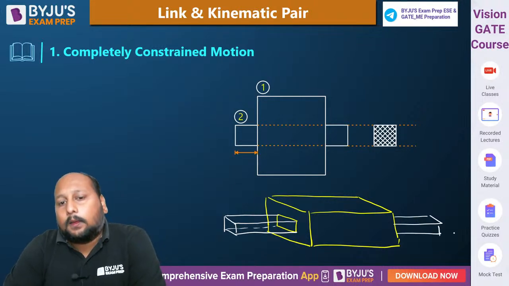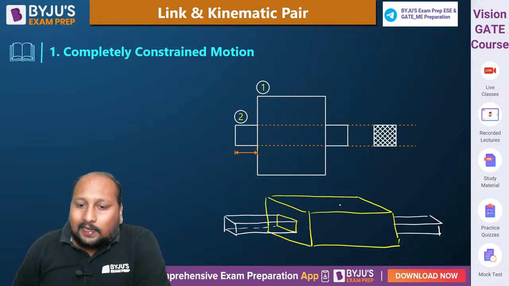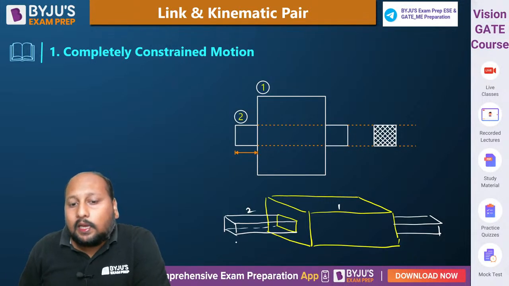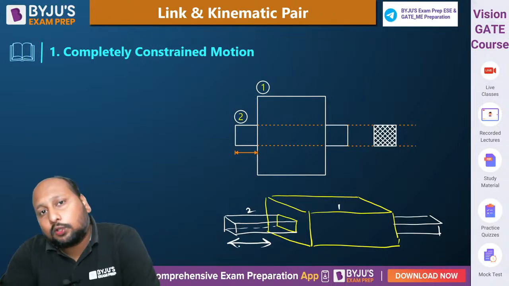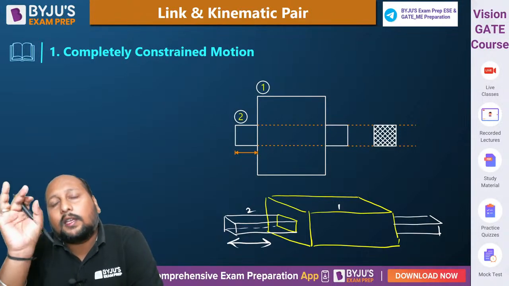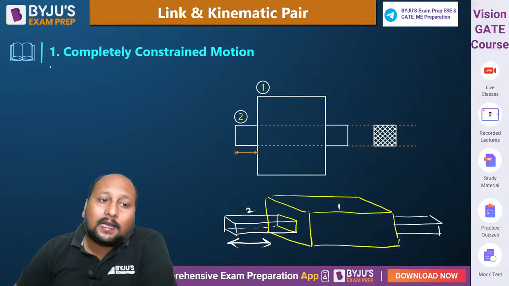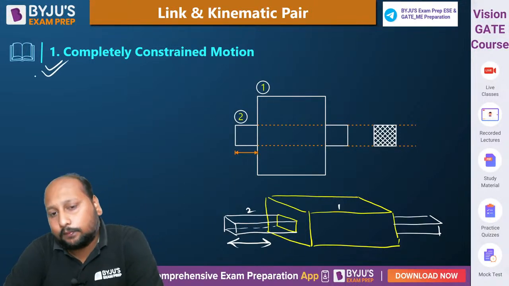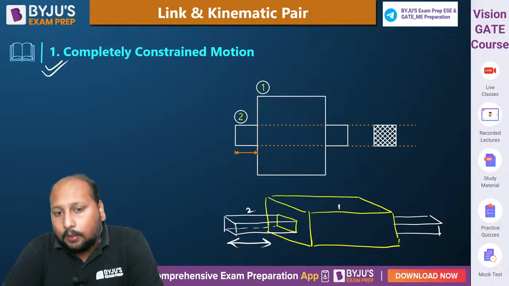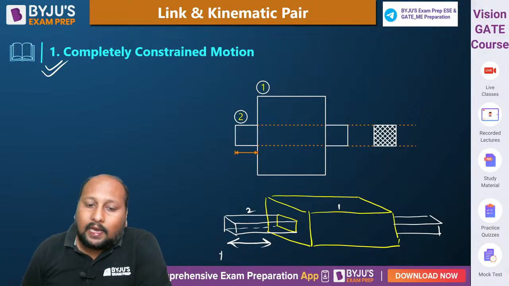okay, if I say this is link number 1, this is link number 2, so this link number 2 is only able to move in the horizontal direction. That means out of 6 motions, it is only always will be having 1 motion possible. So that kind of relative motion we can call it as complete constraint, okay, because link number 2 is only having 1 motion, that is translate along x.